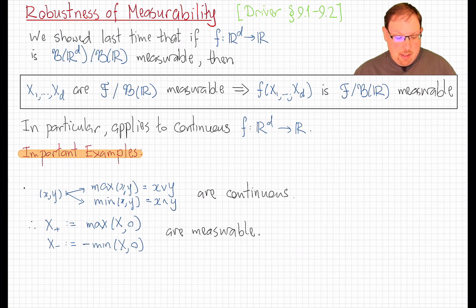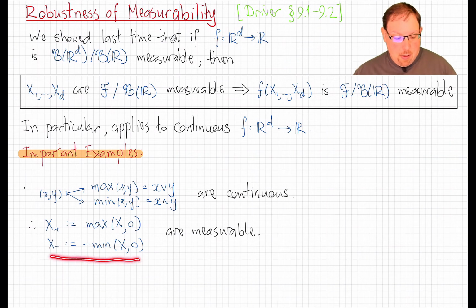And that means, following this result here, that the positive part of a random variable, which is its maximum with 0, and the negative part, which is the negative of its minimum with 0, are measurable.